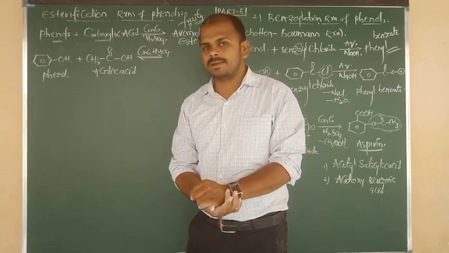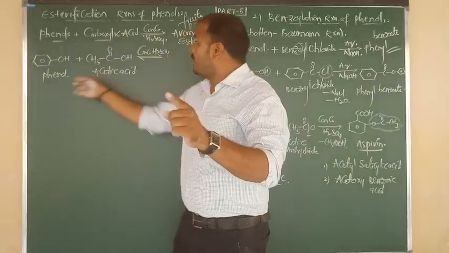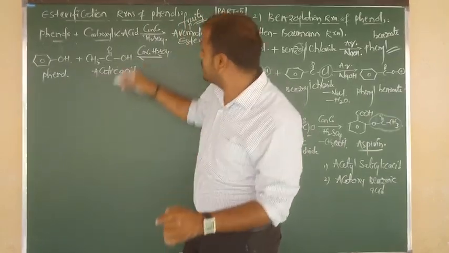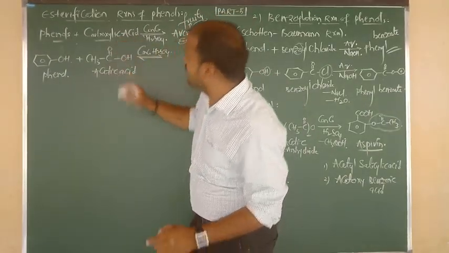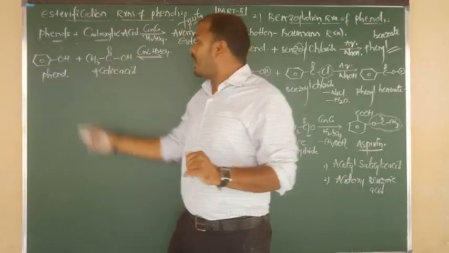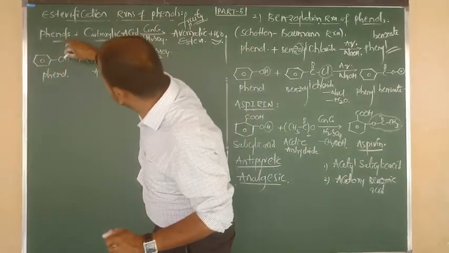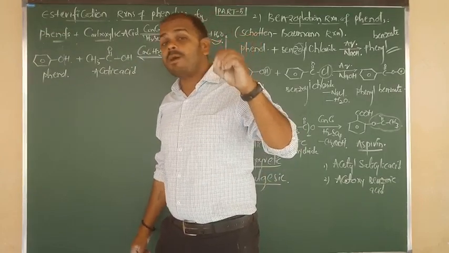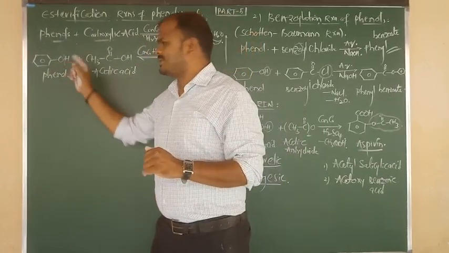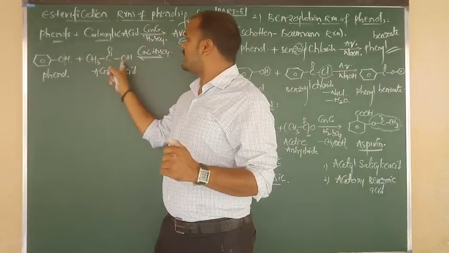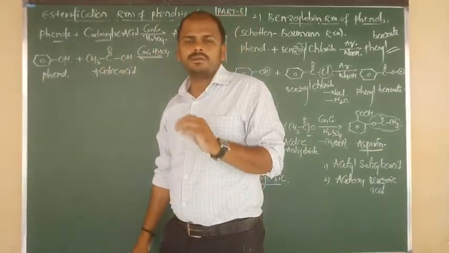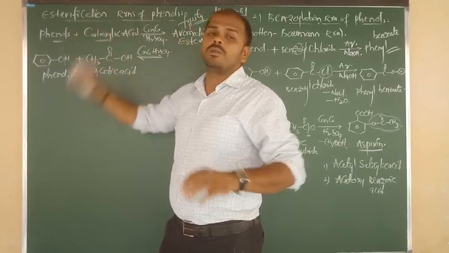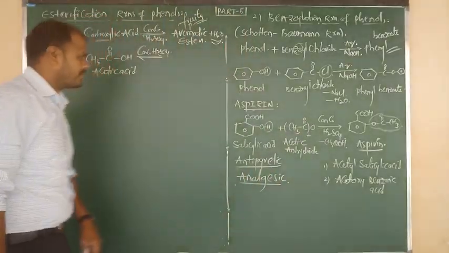in carboxylic acids. So remember, during esterification in carboxylic acids, always the C-O bond goes to be cleaved, and in alcohols and phenols, the O-H bond goes to be cleaved. Remember perfectly. Type of cleavage in alcohol or phenol, O-H. Type of cleavage in carboxylic acid, C-O. This type of cleavage must be fixed in mind during the process of esterification.